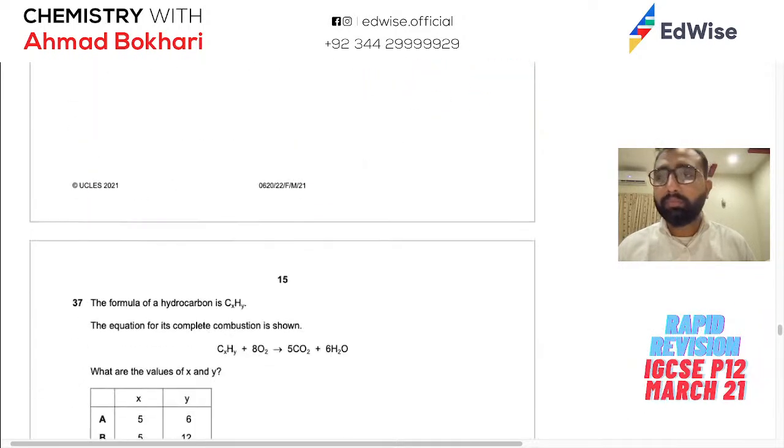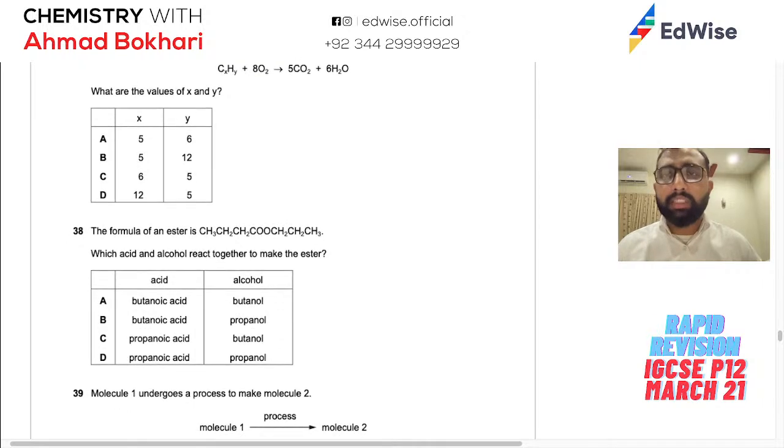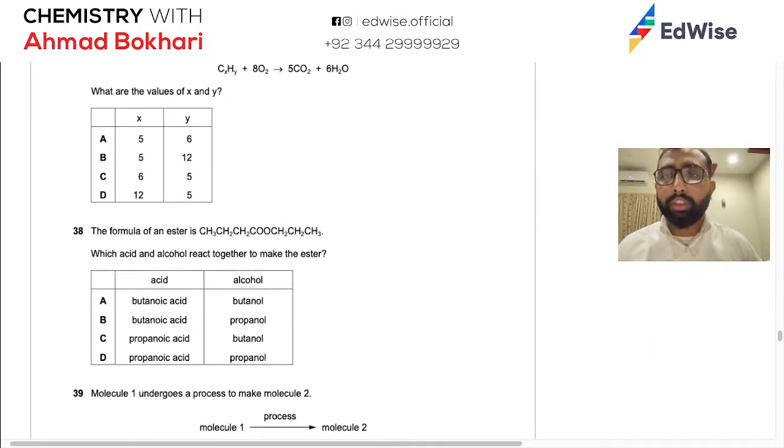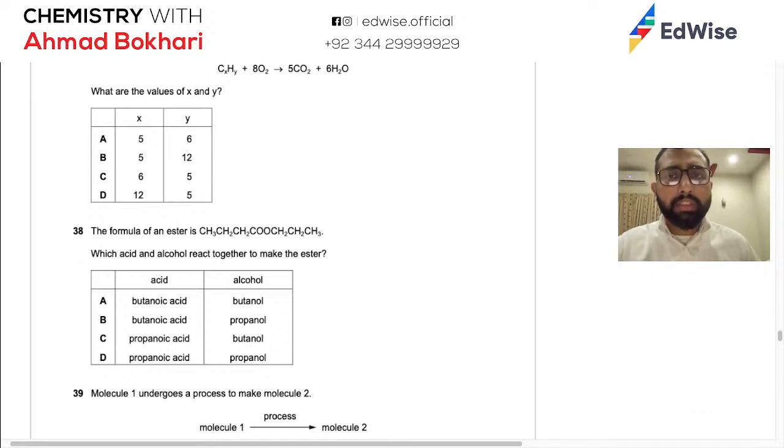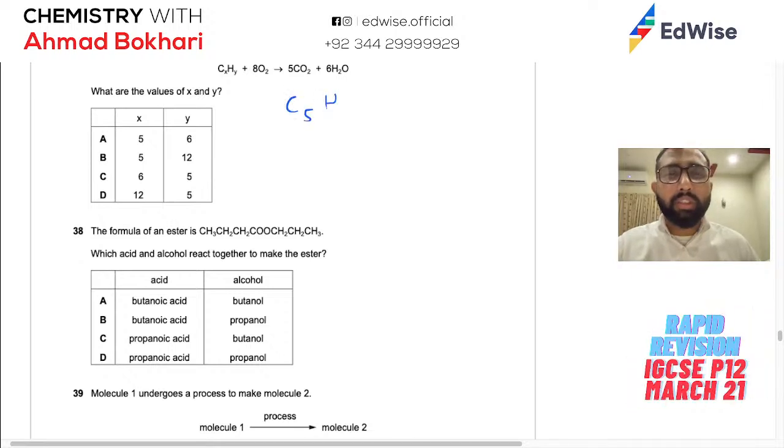Yes. Formula for hydrocarbon is CxHy. The equation is this. What are the values of x and y? बहुत सिंपल है. First of all you need to know कि जितने कार्बन होंगे उतने कार्बन डाइऑक्साइड बनाएंगे, और कोई सोर्स ऑफ कार्बन तो है नहीं ना यहाँ पे. So that means it's C5. ओके, हाइड्रोजन कितनी है? You can see that you have 12 hydrogen here and there is no other source of hydrogen.